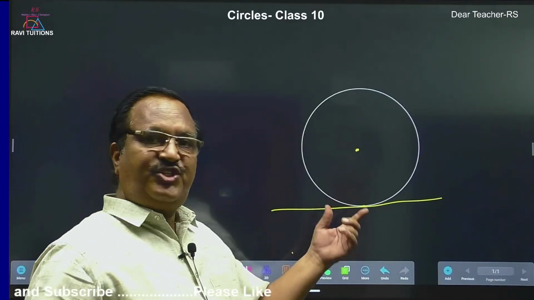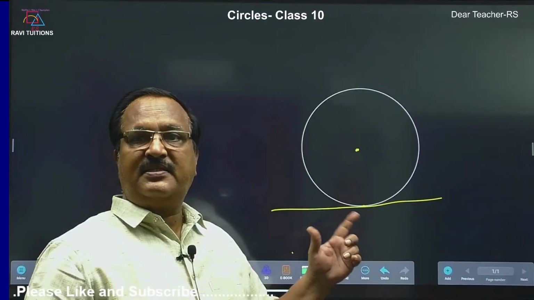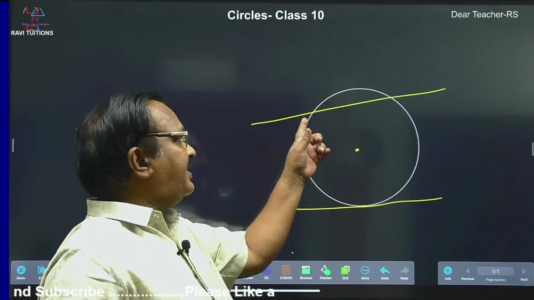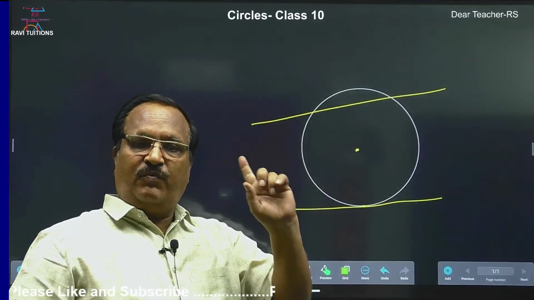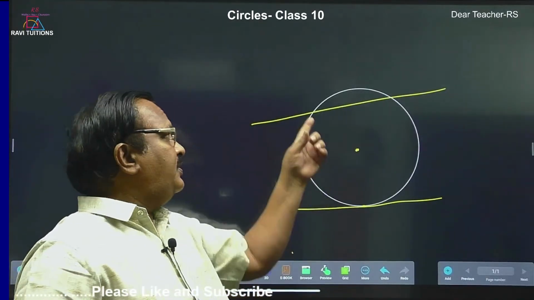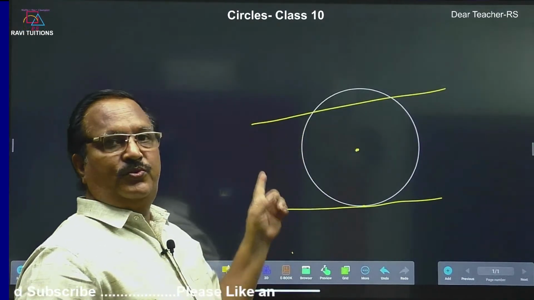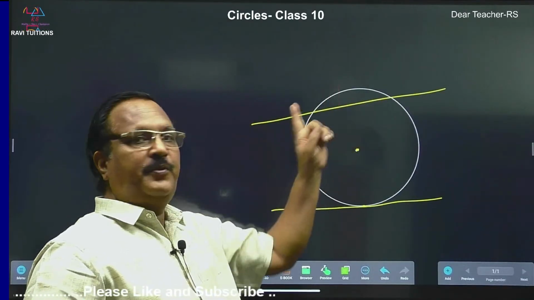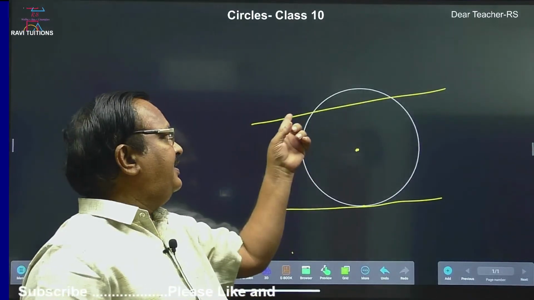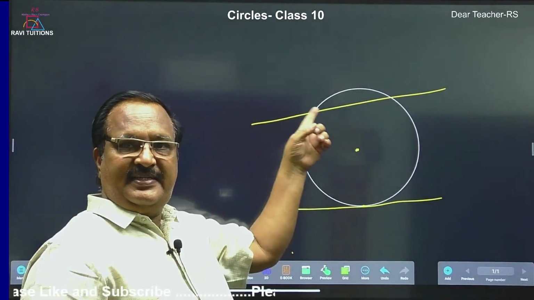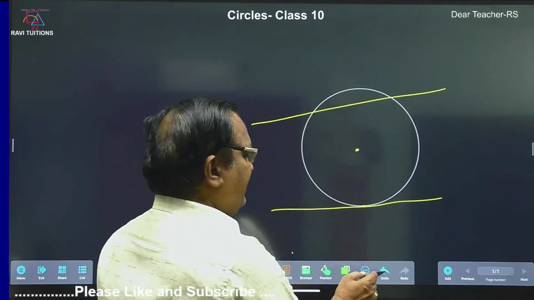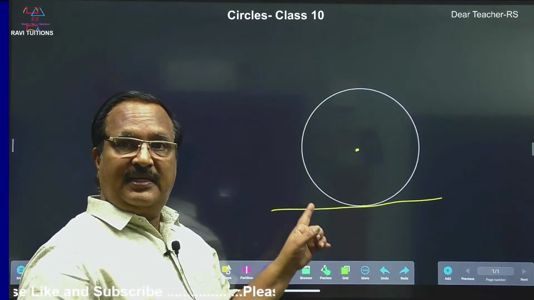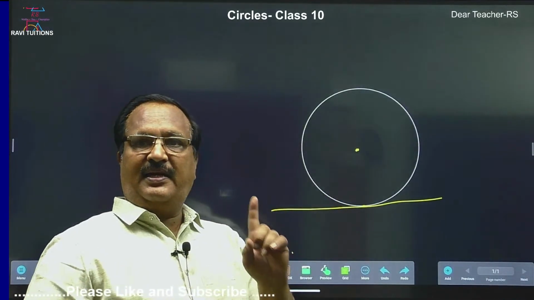So the line which touches the circle is known as tangent. The line goes like this. That means intersecting the circle at two different points, we call it as a secant. So, the line between these two, the difference between these two, this line is intersecting at two different points. So, we do not want that, and this is called secant, secant to the circle. We do not want that, we will make it disappear. We want only the tangent. Tangent is a line which touches the circle at a point.